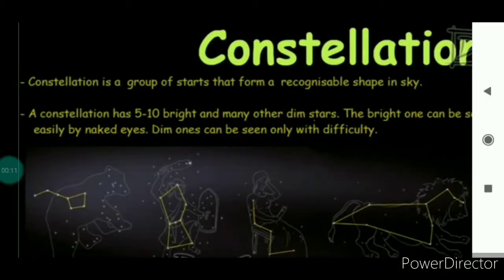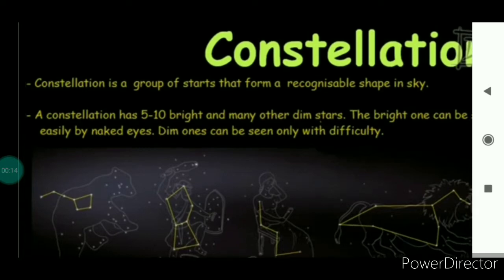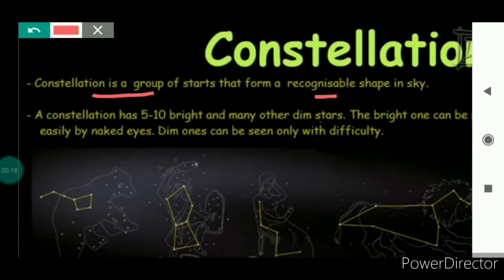Now we will study constellations. Many of the stars seem to form a recognizable pattern in the night sky, and these are called constellations. So what is a constellation? A constellation is a group of stars that form a recognizable shape in the sky.